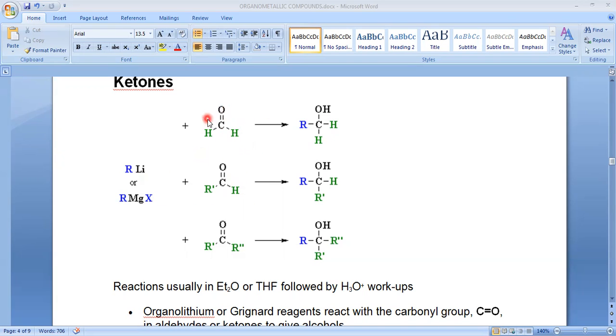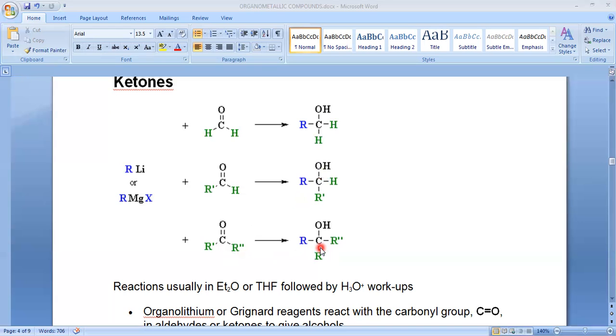When these carbonyl compounds are treated with organometallic compounds followed by hydrolysis, they result in alcohols. Formaldehyde with RMgX or RLi gives the primary alcohol, whereas all other aldehydes except formaldehyde, when treated with RMgX or RLi followed by hydrolysis, will give secondary alcohols, whereas all ketones will give tertiary alcohols.